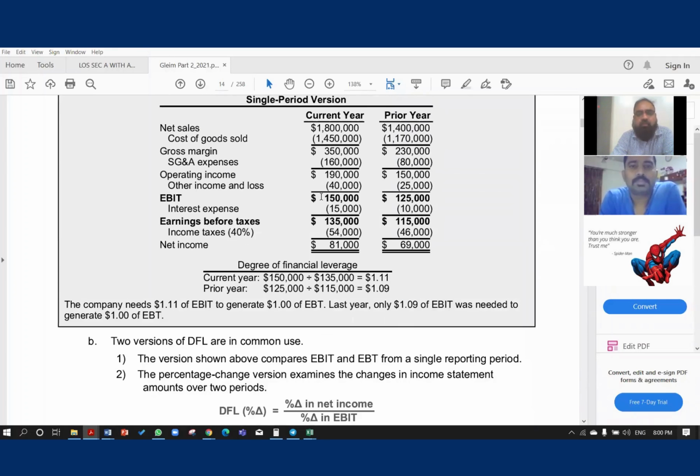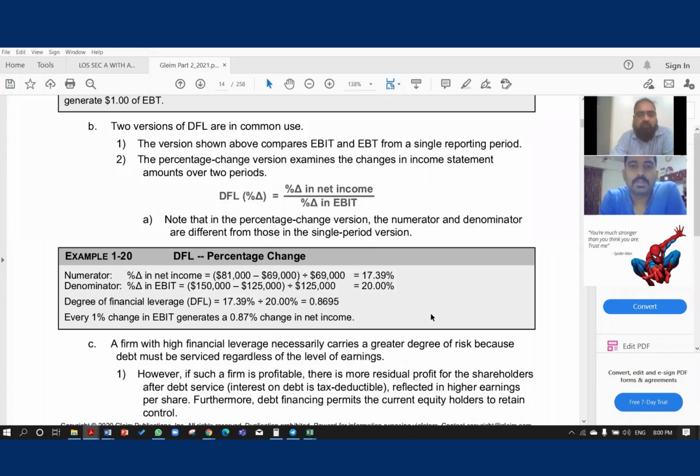We have EBIT 150 minus 125, divided by 125, that will come to 20%. Now we can divide 17.39 by 20%. So how much will we get? We will be getting 0.8695.